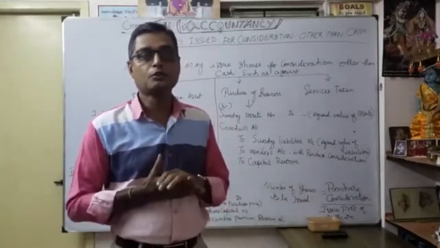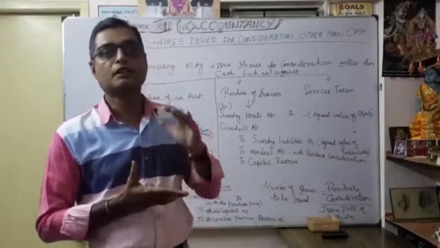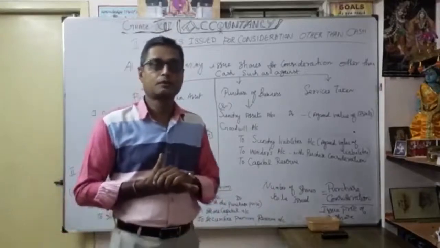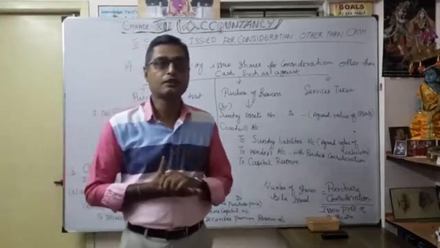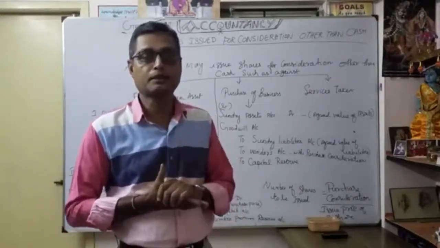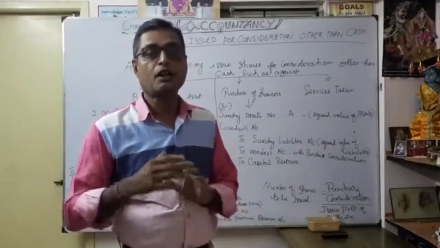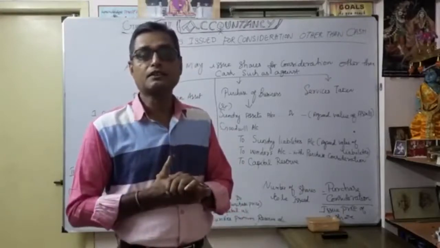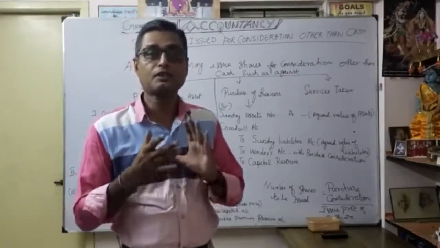Thereafter, you understood how the shares are issued under subscription and over subscription. Accordingly, three alternatives, alternative 1, alternative 2, alternative 3, under pro rata basis, how the shares are issued. So all these things come under shares issued for cash.